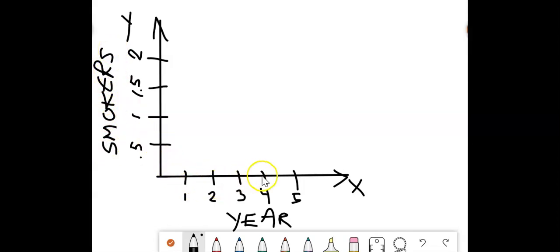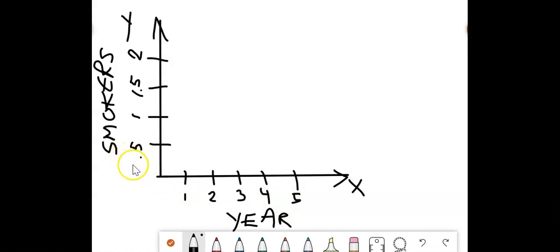Each tick mark on the x-axis, I've decided to label them as 1, 2, 3, 4, 5, meaning year number 1, year number 2, year number 3, and so forth. I could have also put actual years on here, so we could have said this is 1991, 1992, 1993, and so forth. But because this is just a pretend example, I just labeled the years 1, 2, 3, 4, 5 to show you that as we go to the right on the x-axis, the number representing the years is increasing.